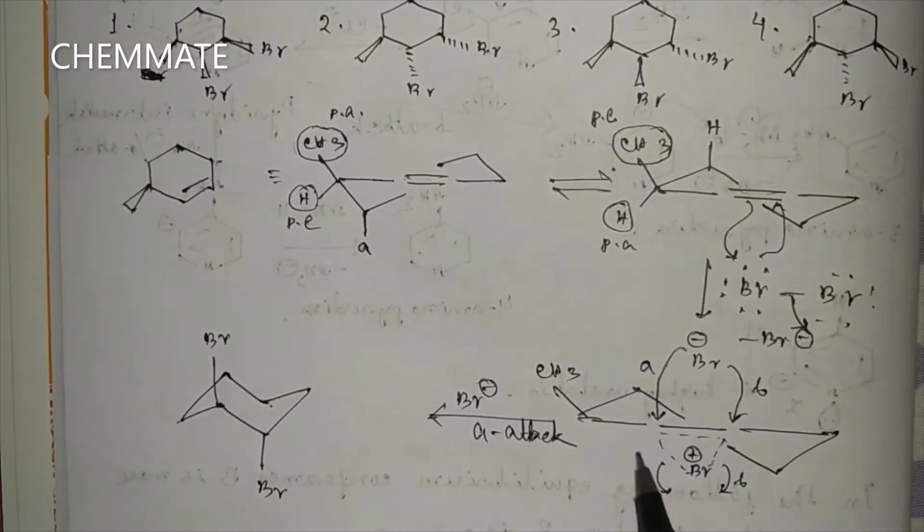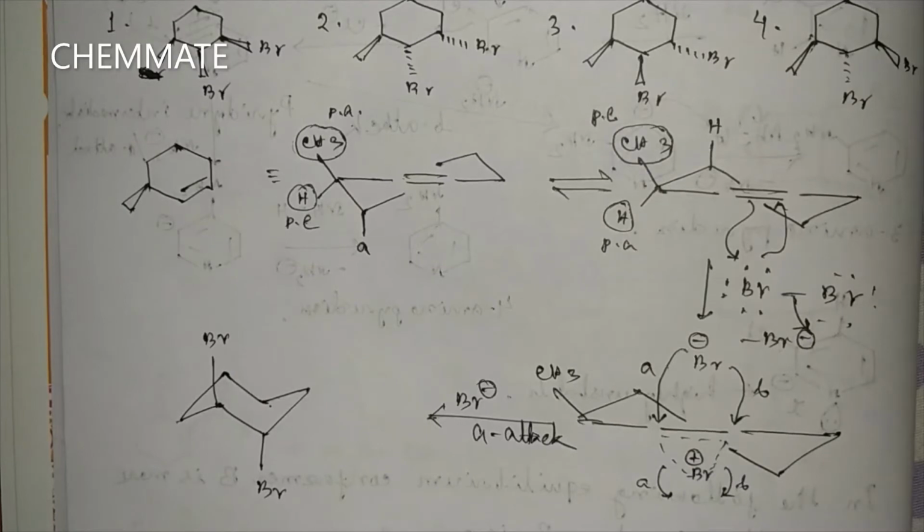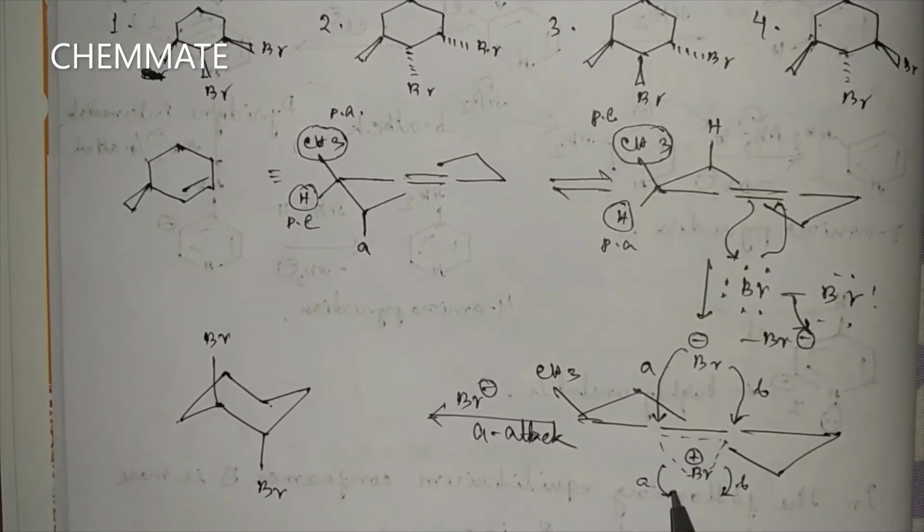So here a bromonium ion intermediate will form. Now the bromonium ion intermediate will break when Br minus attacks on this carbon or on this carbon. So here two attacks are possible, either A attack or B attack.